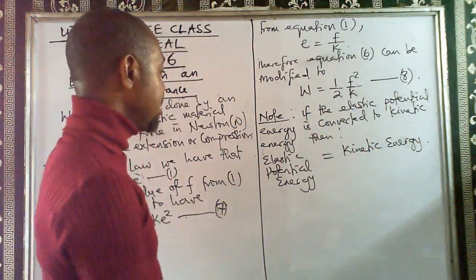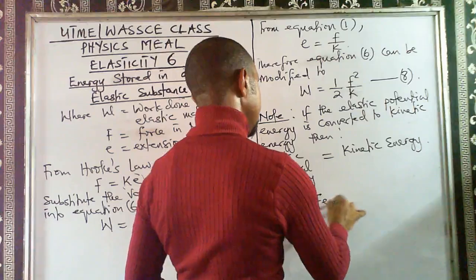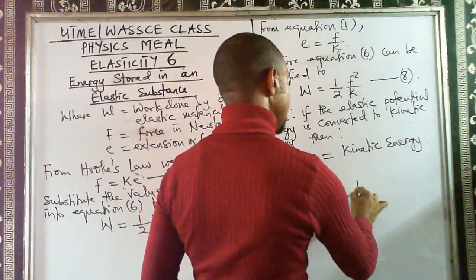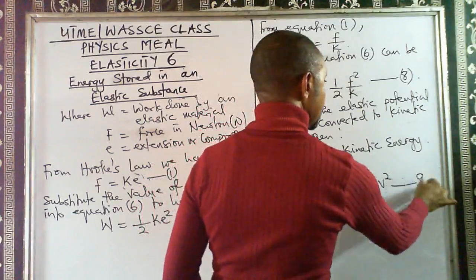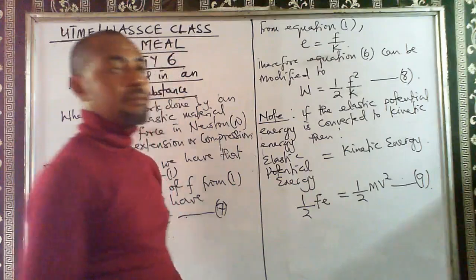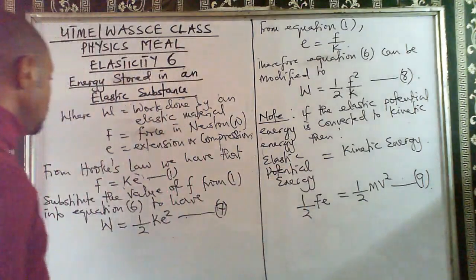So what is our elastic potential energy? Is half Fe. And what is kinetic energy? 1 over 2 mv squared. So I can call this equation 9. Equation 9. That's it.